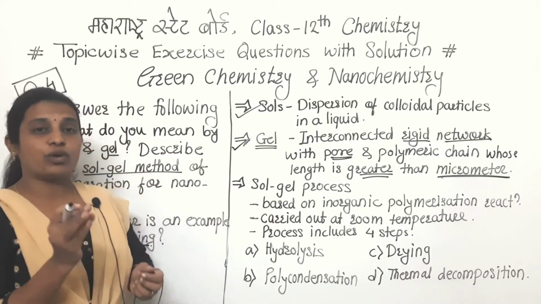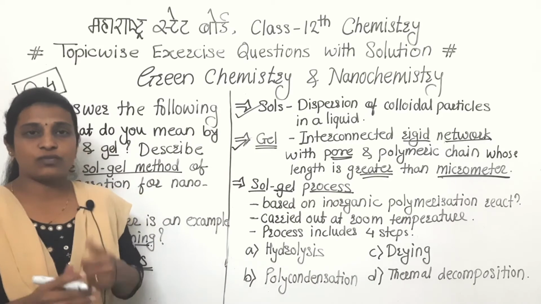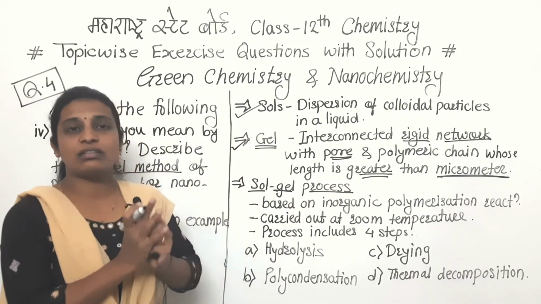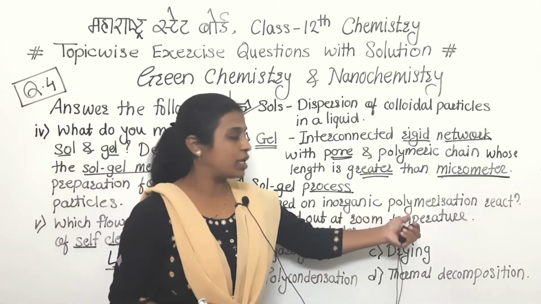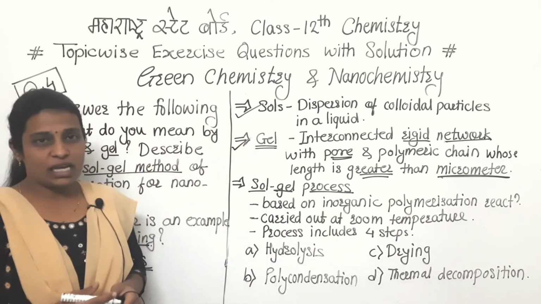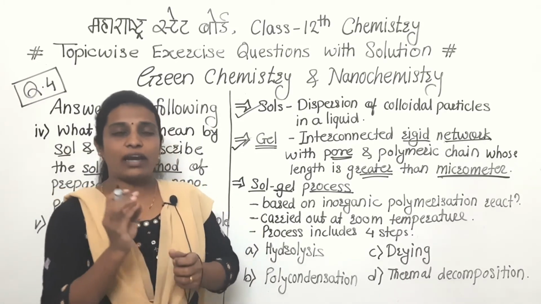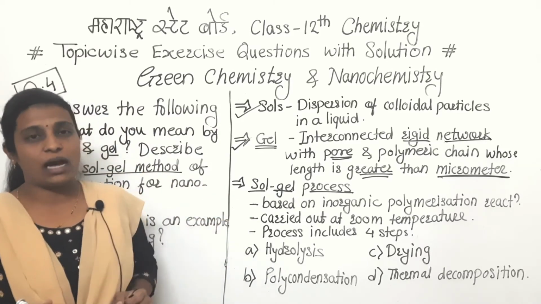So here we have completed the first 2 terms. Now we'll discuss what that process is, the sol gel process for the preparation of nanoparticles. First, this method is based on an inorganic polymerization reaction. Second, this reaction is carried out at room temperature, and in this reaction 4 steps are included.